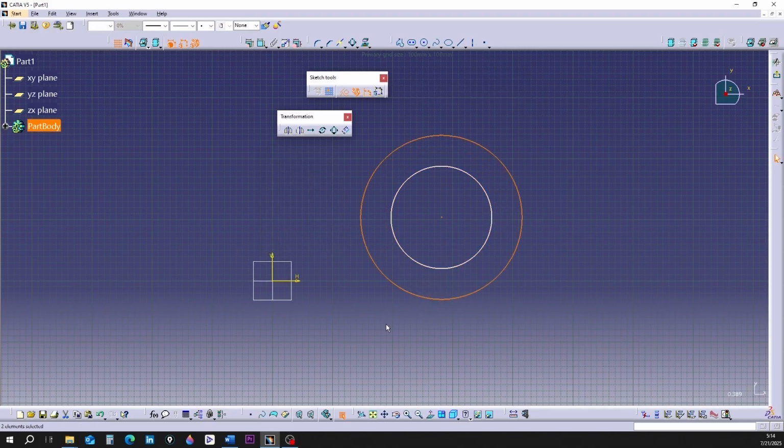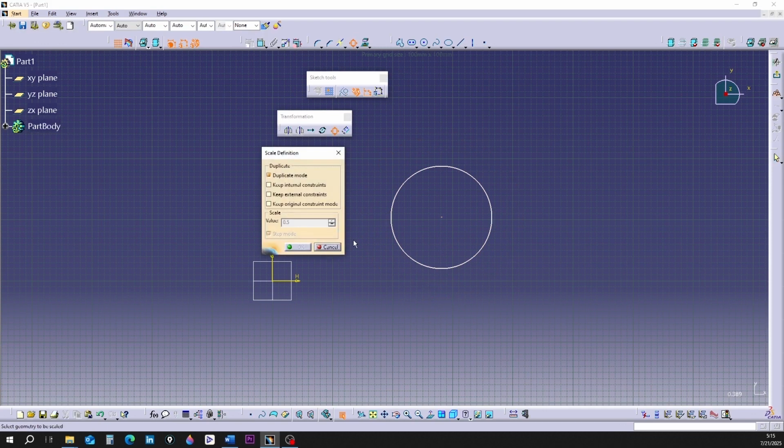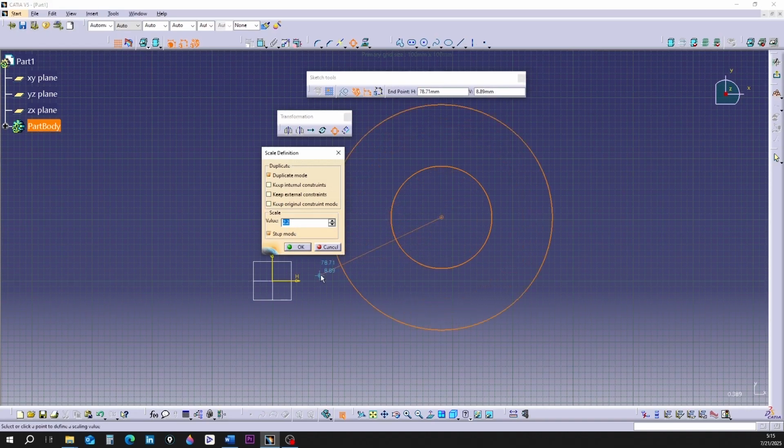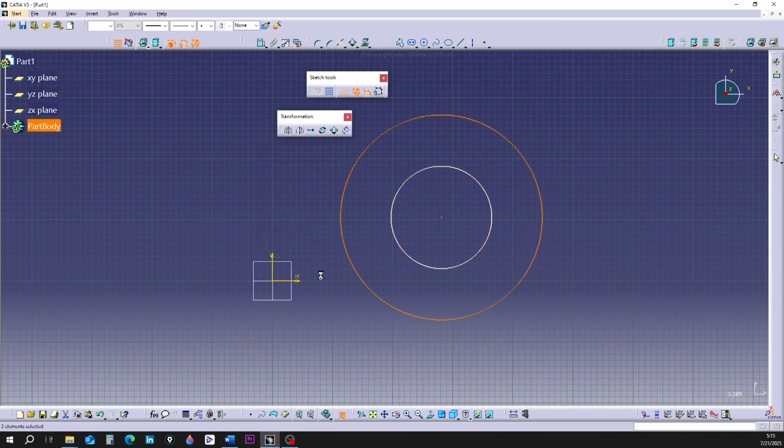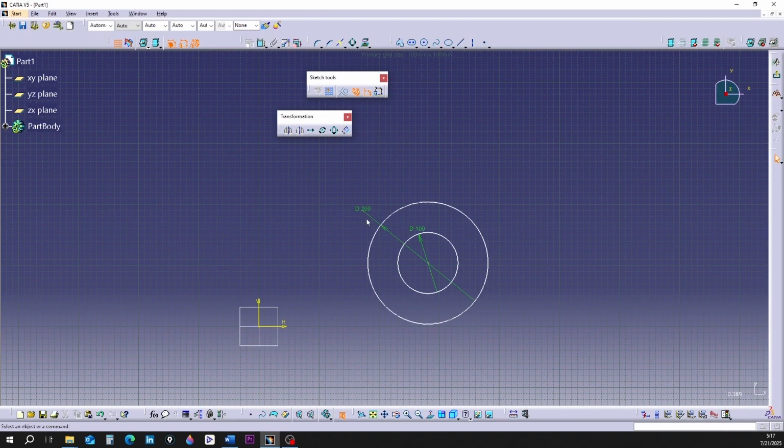Click on a point on the screen. The circle is formed. Activate the command again. Select the circle. Select the center of the circle as the scale origin. In the value box, type the number 2. Click on the Enter key on your keyboard. A circle twice the size is formed.